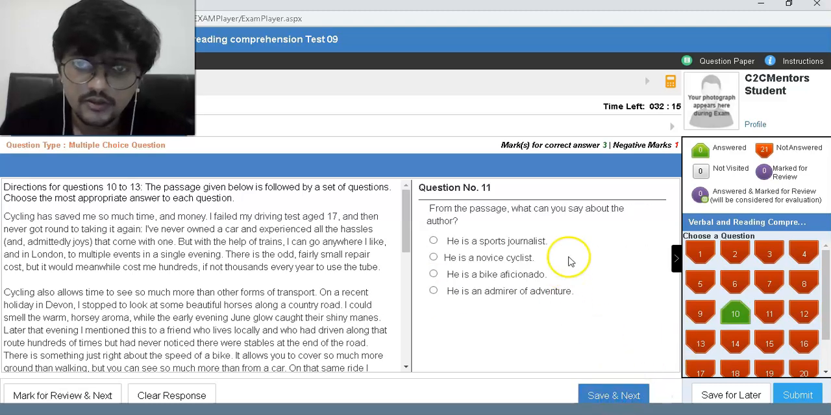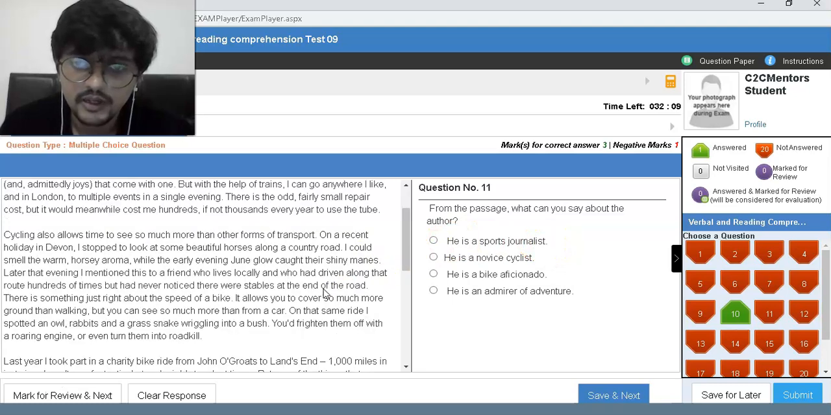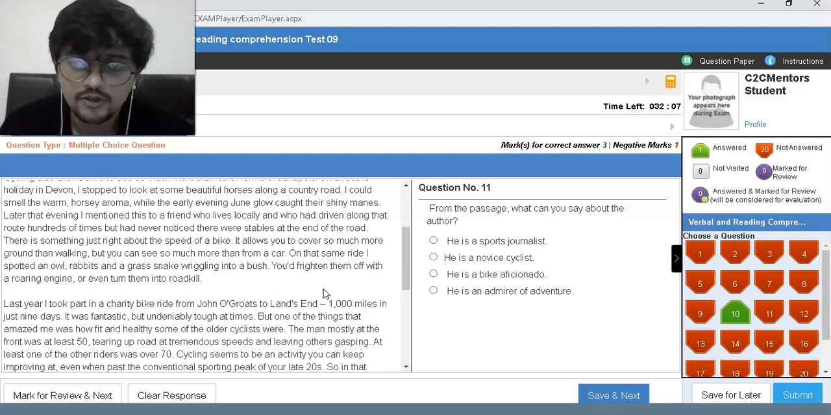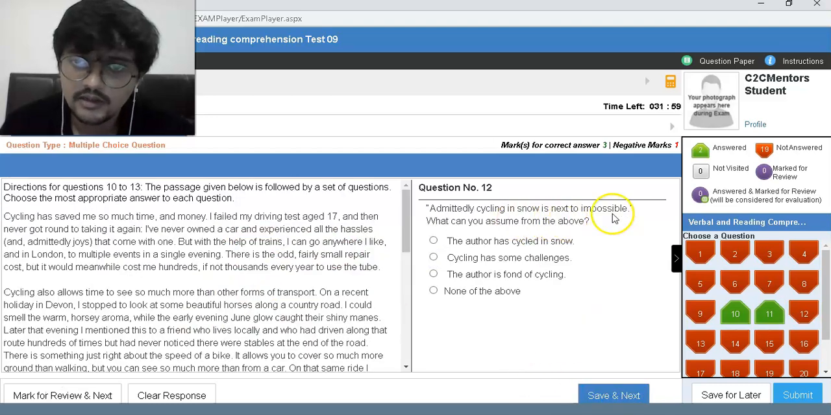From the passage, what can you say about the author? He is a sports journalist, a novice cyclist, a bike aficionado, an admirer of adventure. No, I think he's not a novice cyclist because he has spent a lifetime in the saddle and says his knee health is good. Admittedly, cycling in snow is next to impossible. The author has cycled in snow.